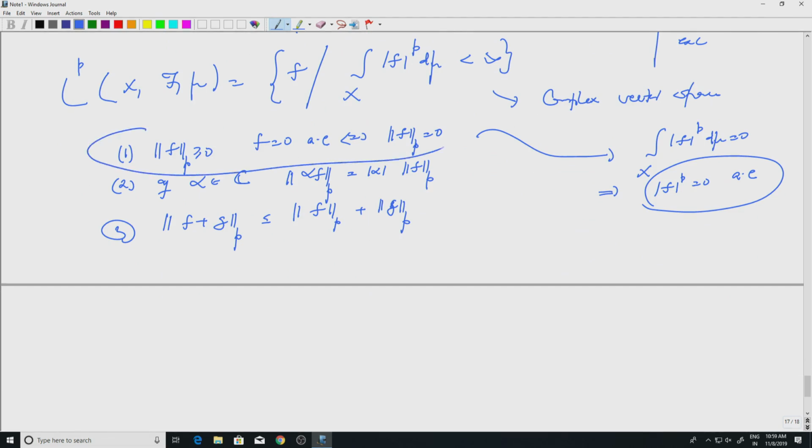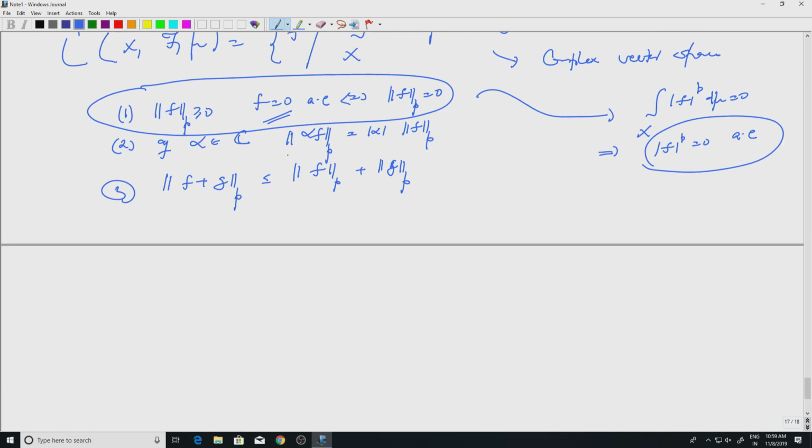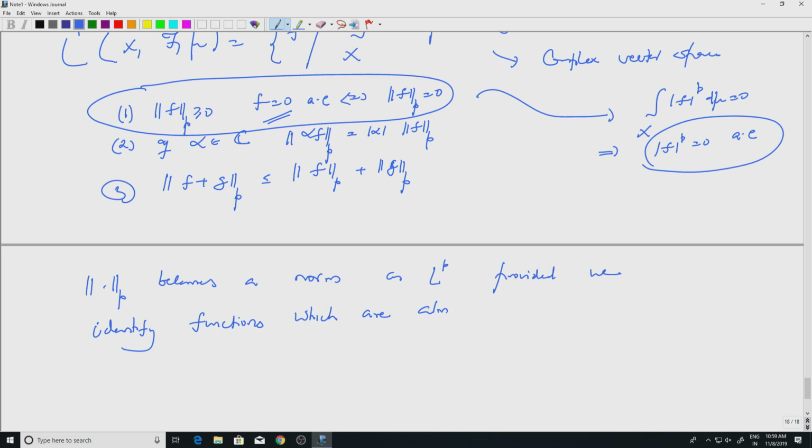Okay, so all that we do is we identify functions which are equal almost everywhere. So this becomes a norm on LP provided we identify functions which are equal almost everywhere.